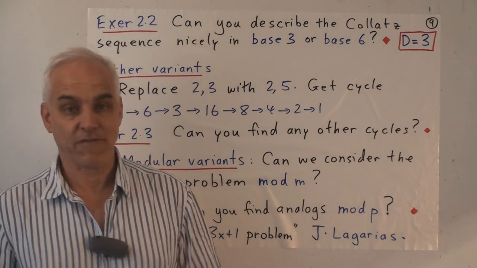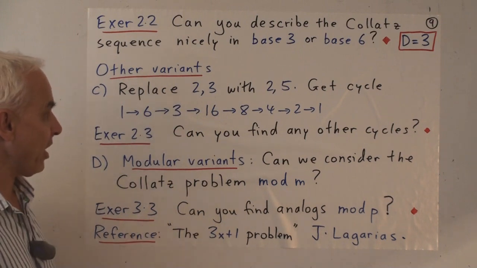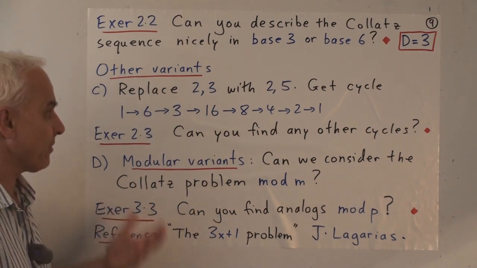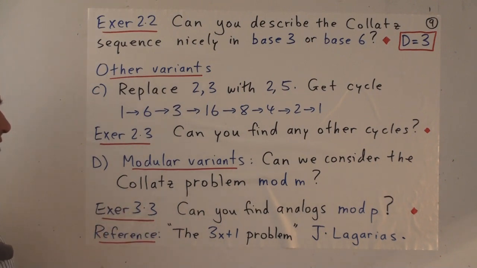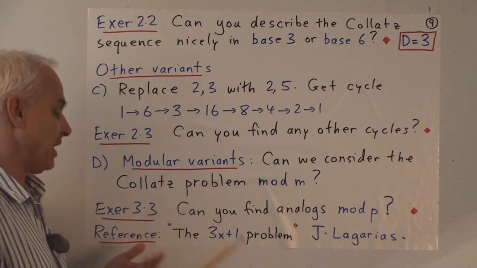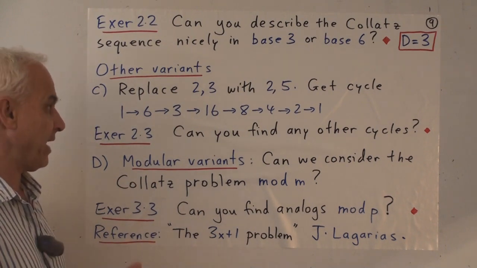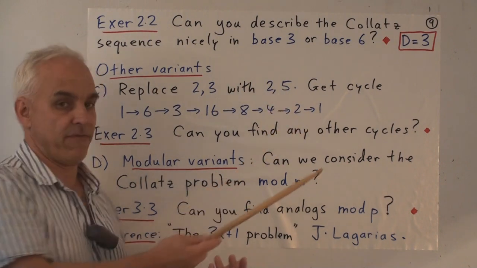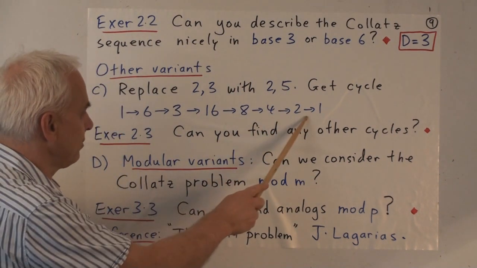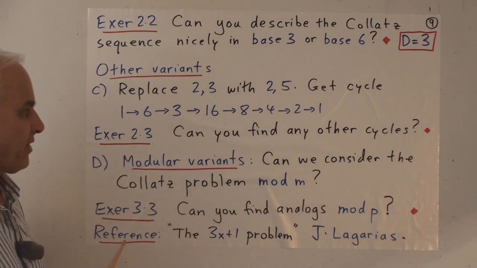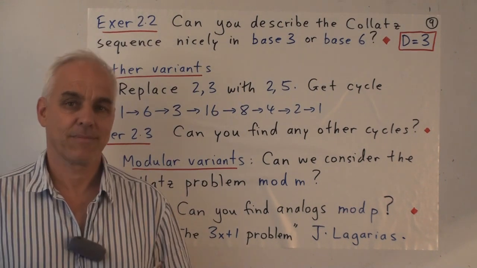So there are some additional variants as well. For example, you might look at the numbers 2 and 3 and say, well, all right, can we change those to some other values and leave the essential problem exactly the same? So suppose we agree that if the number is even, we divide by 2, and if the number is odd, instead of multiplying by 3 and adding 1, we multiply by 5 and add 1. All right, well, there's one cycle. So next time, can you find any other cycles? Can you investigate this variant and say anything about it?